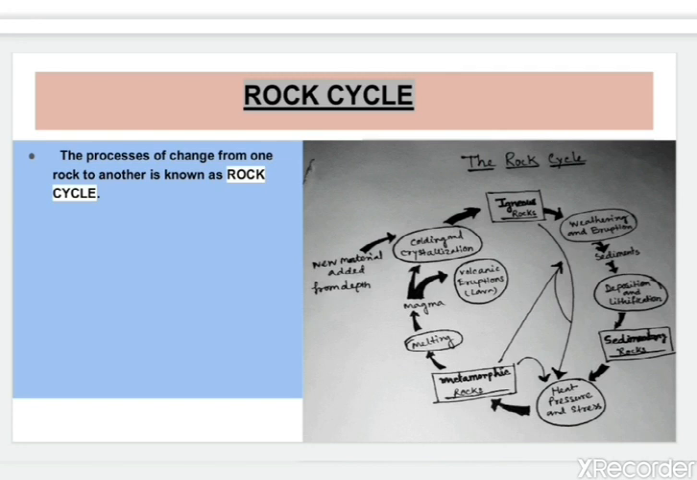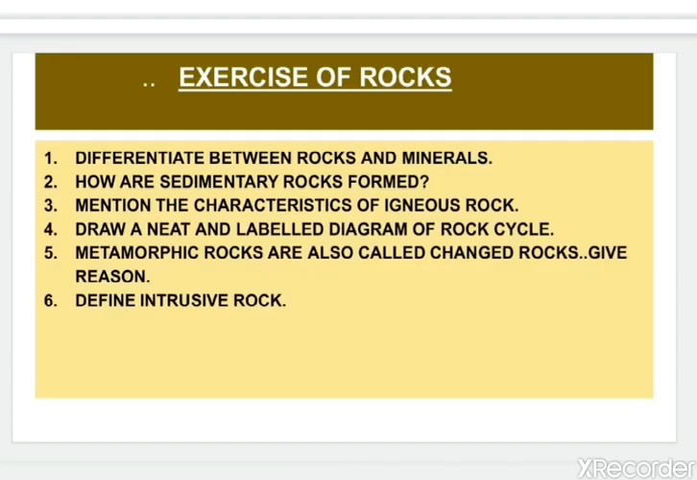Then these igneous rocks, due to weathering and erosion, form sediments, and when these loose sediments join together they form sedimentary rocks. Then these sedimentary rocks, due to high pressure, heat and stress, transform into metamorphic rock. So this cycle is called rock cycle and the diagram needs to be learned.